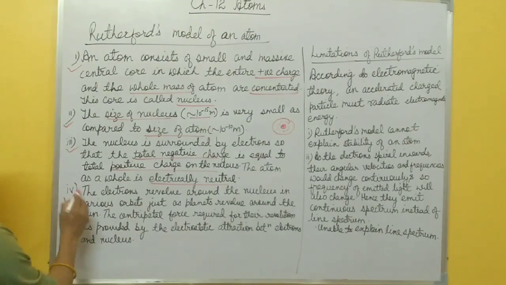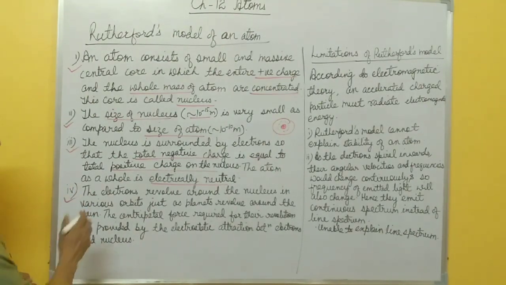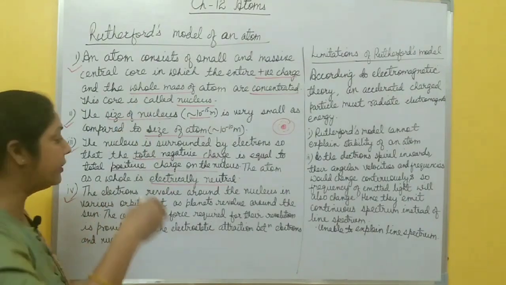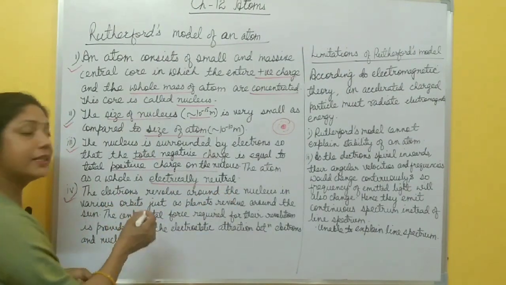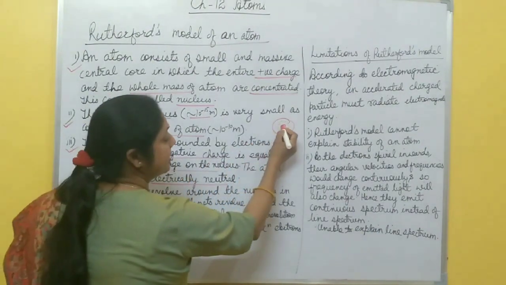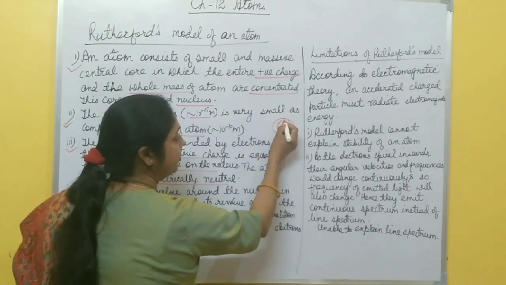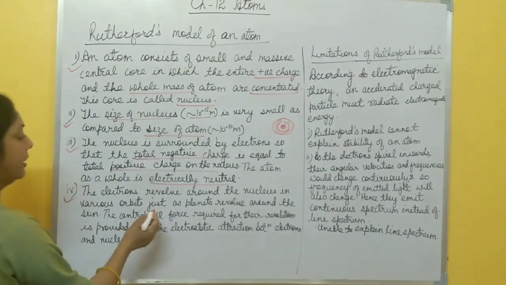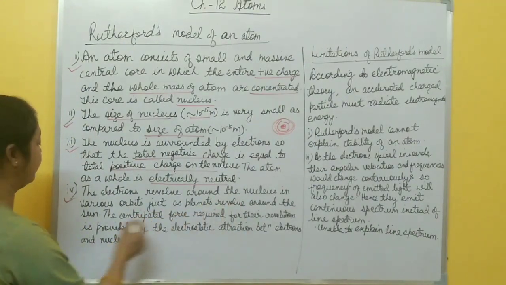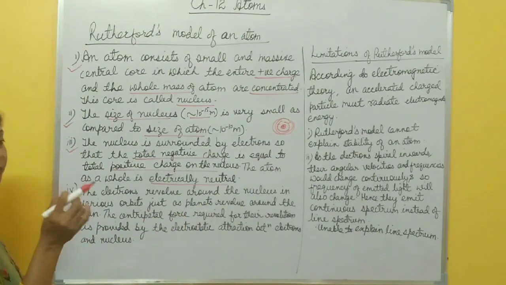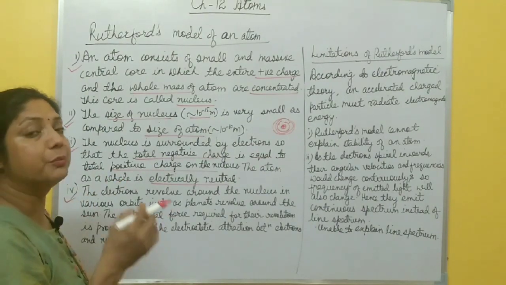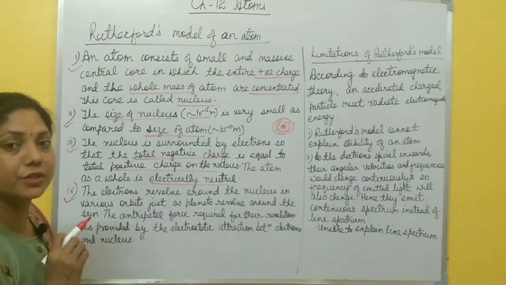Now, the last point about Rutherford's model of an atom is that the electrons revolve around the nucleus in various orbits. Right, the nucleus is at the center and electrons revolve around the nucleus in various orbits, just as planets revolve around the sun. For circular motion, centripetal force is required.